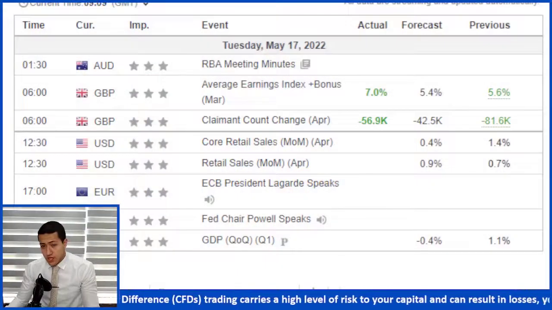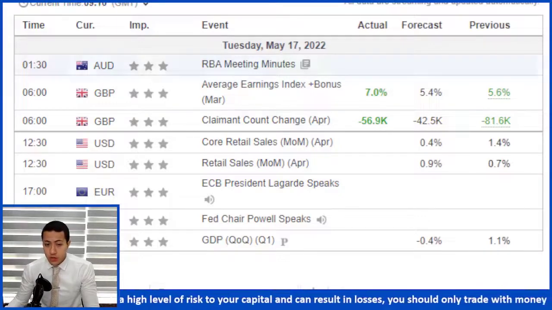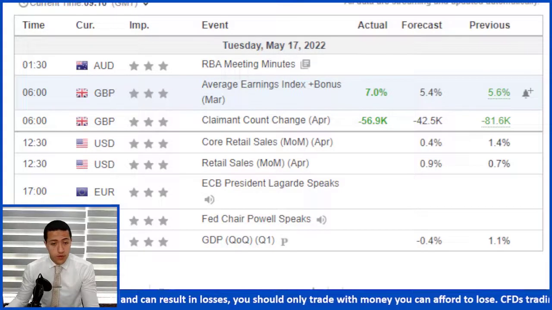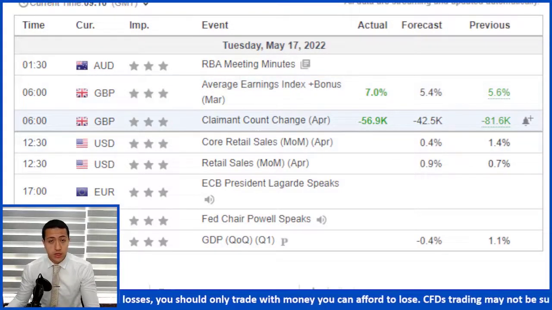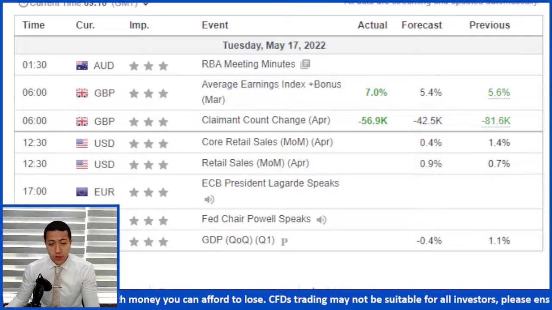The economic agenda shows some really positive numbers that have been released from the British economy, regarding the average earnings index plus bonus for the month of March, as well as the claimant count change for the month of April. Going forward, the key thing that we will be looking for today is basically the retail sales numbers